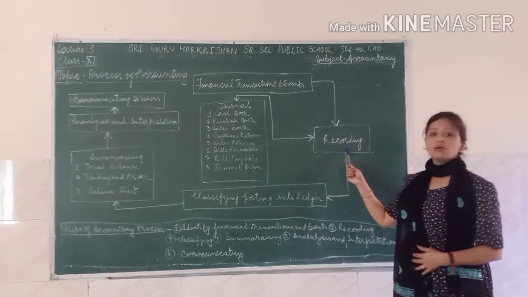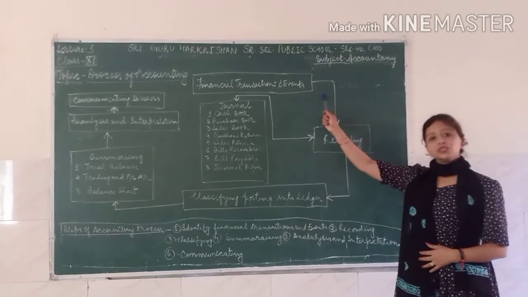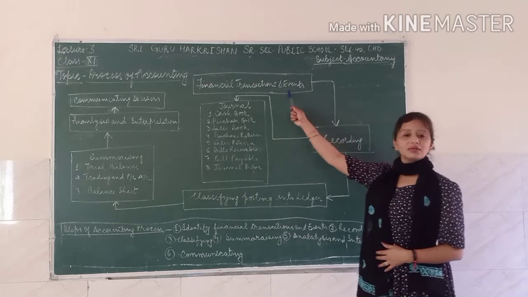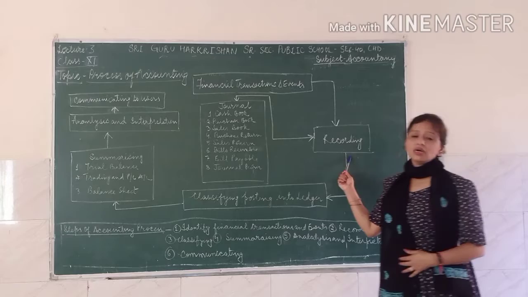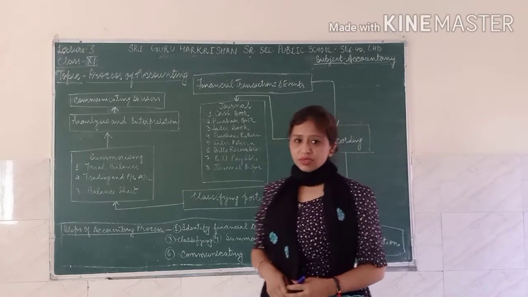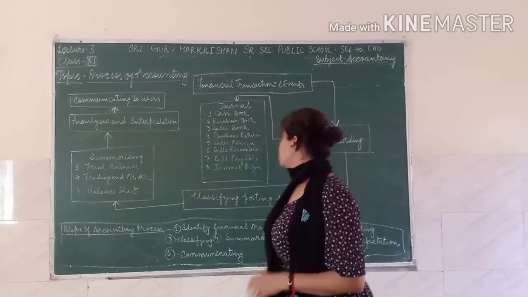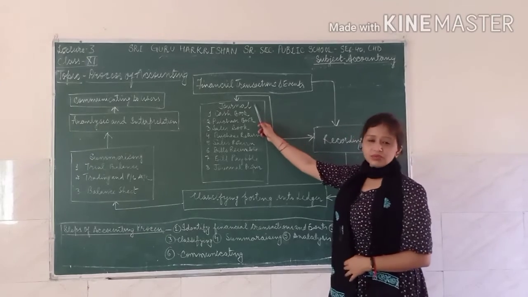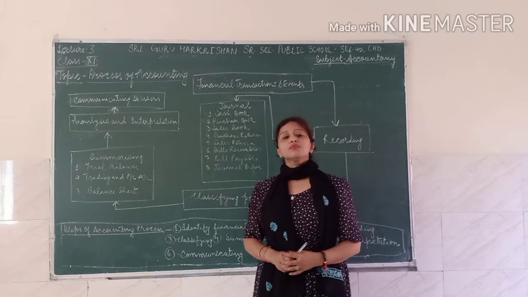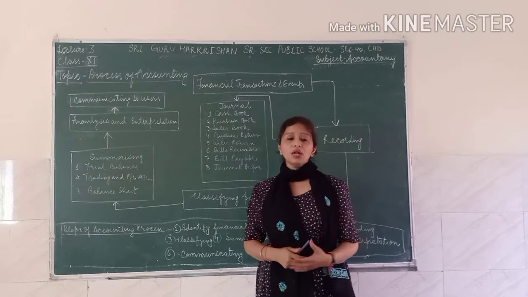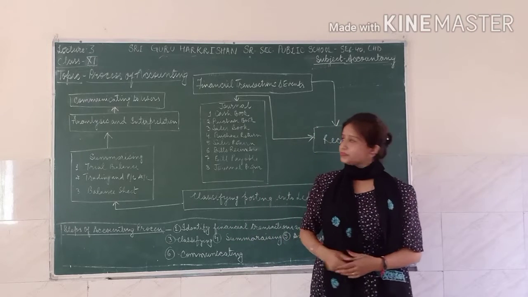Next comes recording. Once you are clear about what transactions and events will come, your next step is recording all those transactions and events. We do the recording with the journal. The journal is called the day book, or in accounting language we call the day book a journal.